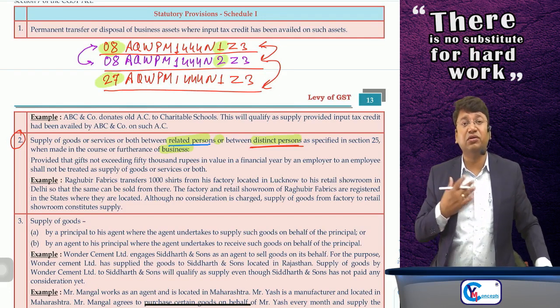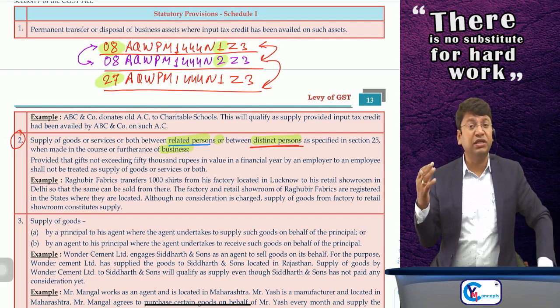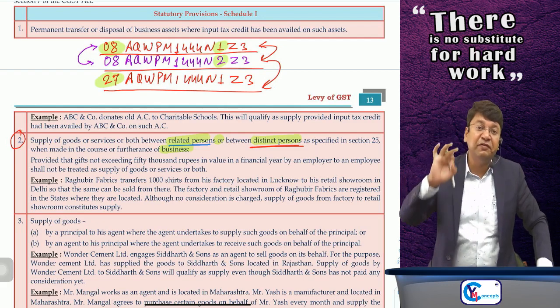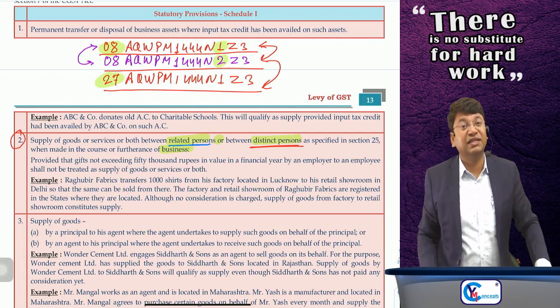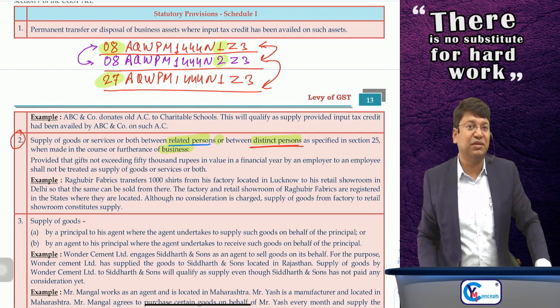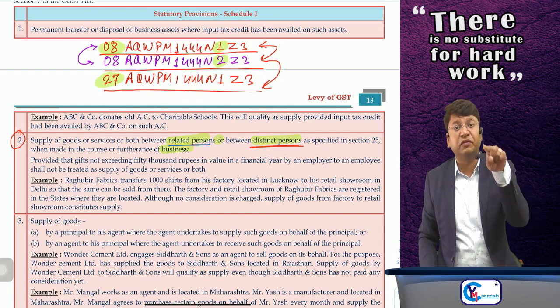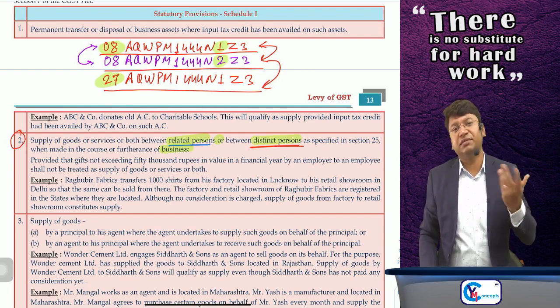But suppose I am a mobile manufacturer, and the value of the mobile is rupees 75,000, and if I am gifting that mobile to my employees, then yes, it is exceeding 50,000, GST will be charged. And since the single mobile was worth rupees 75,000, more than 50,000, the entire 75,000 will be charged to GST, in my opinion.